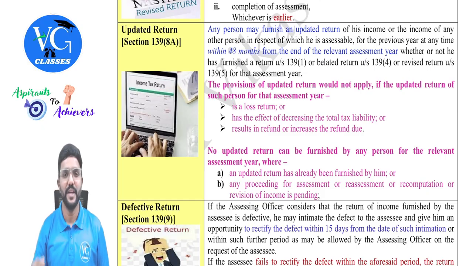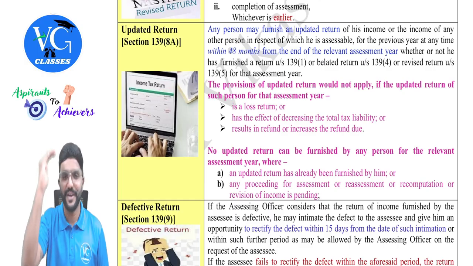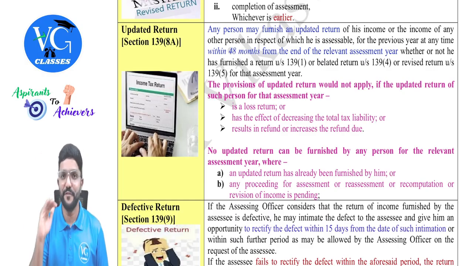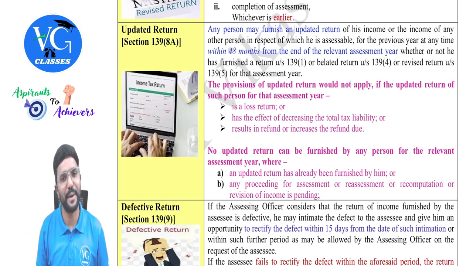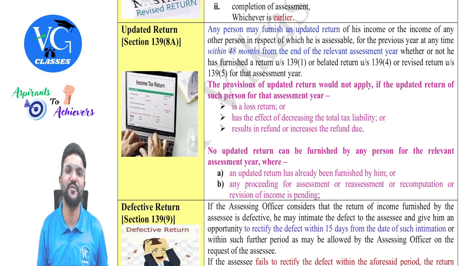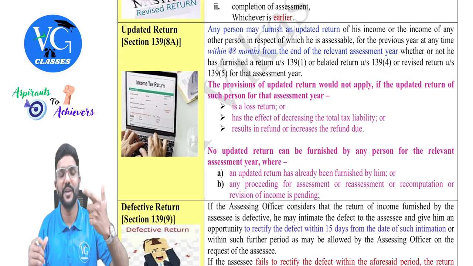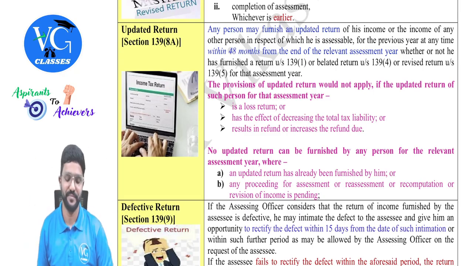For example, if in your updated return you are reducing your total income, or reducing your tax liability, or increasing the amount of refund, they will not allow you to file an updated return. Same way, if you want to file an updated return and show a loss, they will not allow it. So you can file an updated return only when you want to disclose more income, more tax liability, or you want to claim less refund.